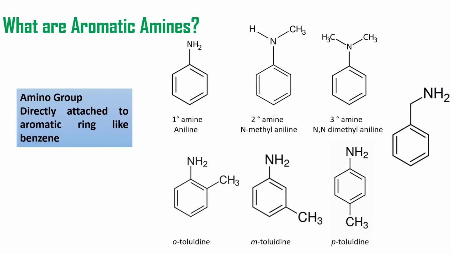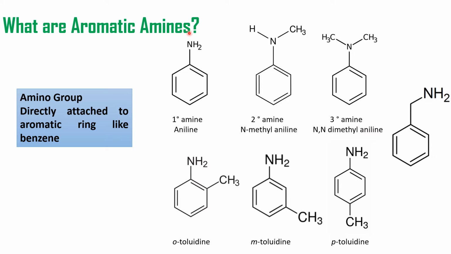Let's have a look at what we actually mean by aromatic amine. Like we have learned phenols contain a hydroxy group attached to the benzene ring or aromatic ring, aromatic amines also contain an amino group directly attached to an aromatic system like benzene. And similar to aliphatic amines, here also we have primary amine, secondary amine and tertiary amine.